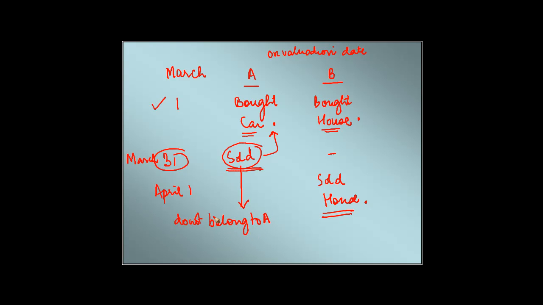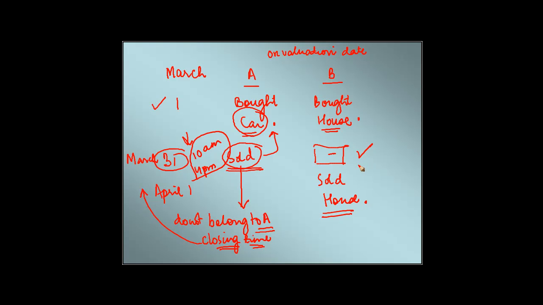Now what is the moment when you see whether the asset belongs to A or not? It is the closing time. So even if this asset is sold at 10 a.m. in the morning or 4 p.m. in the evening, that is not relevant. If on the date of closing of the valuation date the asset does not belong to A, it is not included in the net wealth of A. Whereas in case of B, on March 31 he continued to own the house.